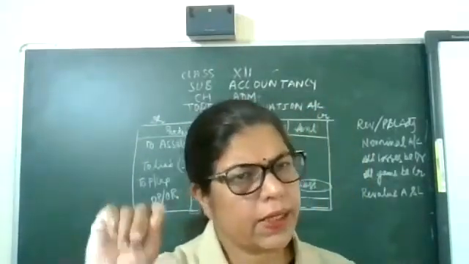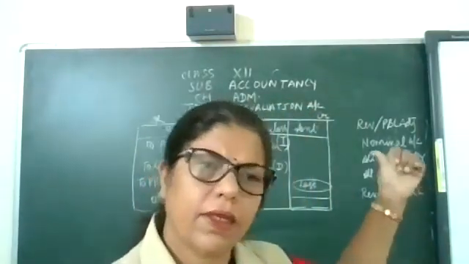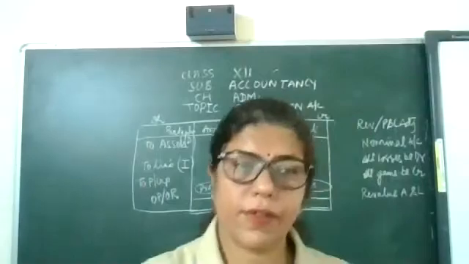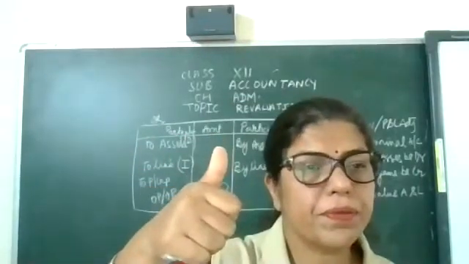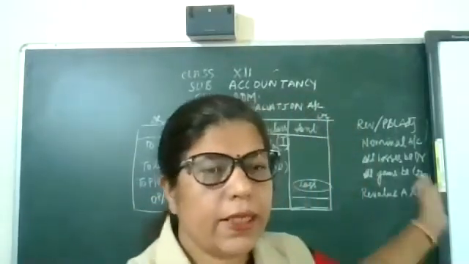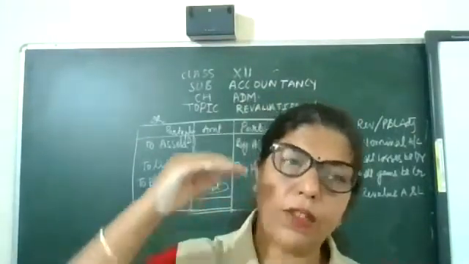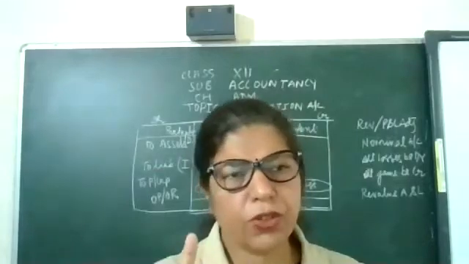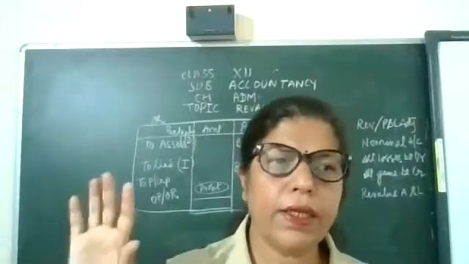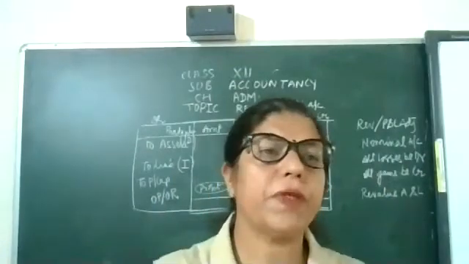Asset decrease in debit side. Asset increase in credit side. Now see, asset decrease means depreciated, valueless, and asset increase means some unrecorded asset found, or some asset's value appreciated. Okay, so the word is DI. Asset decrease in debit side, asset increase in credit side, always.